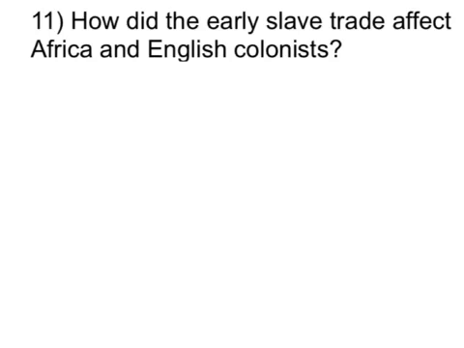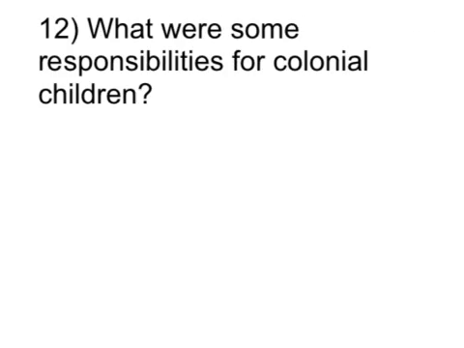How did the early slave trade affect Africa and English colonists? Well, the English colonists had to do less work, and there were slightly fewer people in Africa because they were being transported across the Atlantic Ocean to do work for the colonists. They were transported across the Atlantic Ocean in a ship called a slave ship, which had almost no room to move in. What were some responsibilities for colonial children?